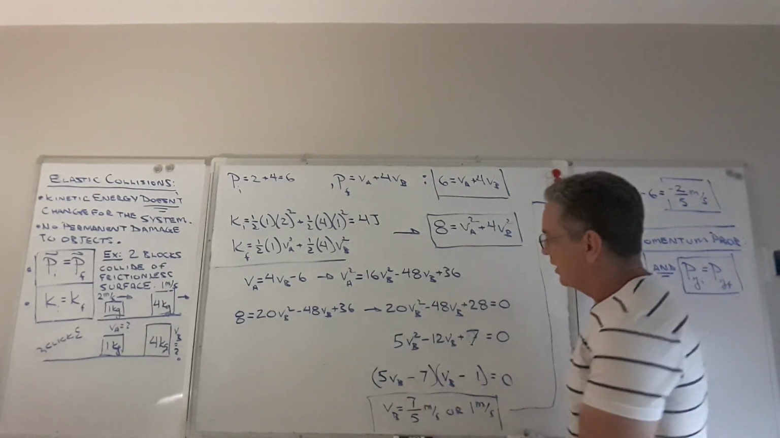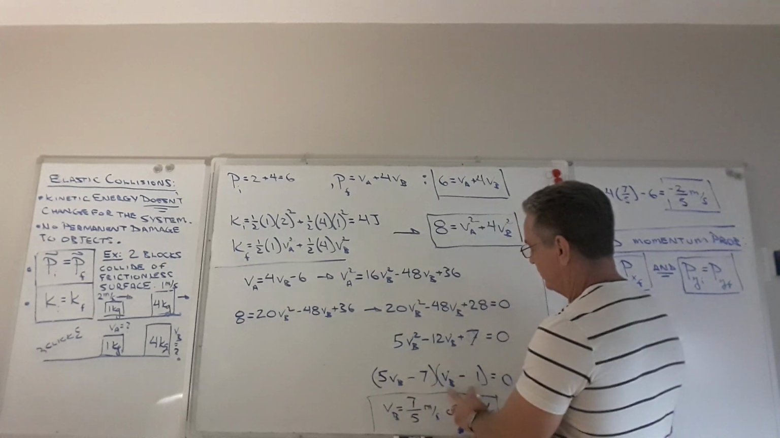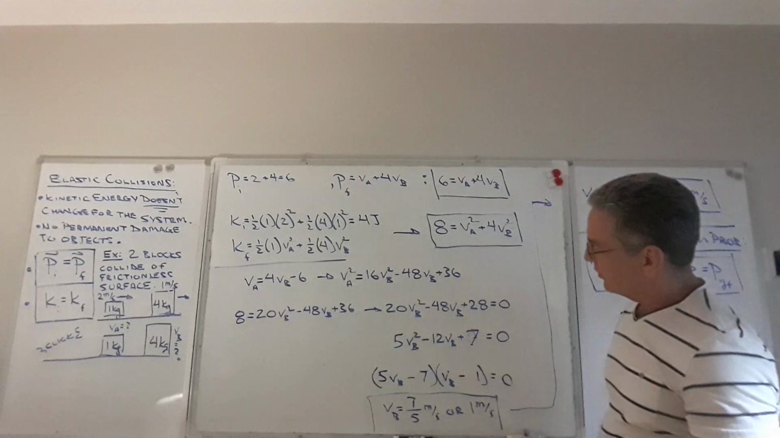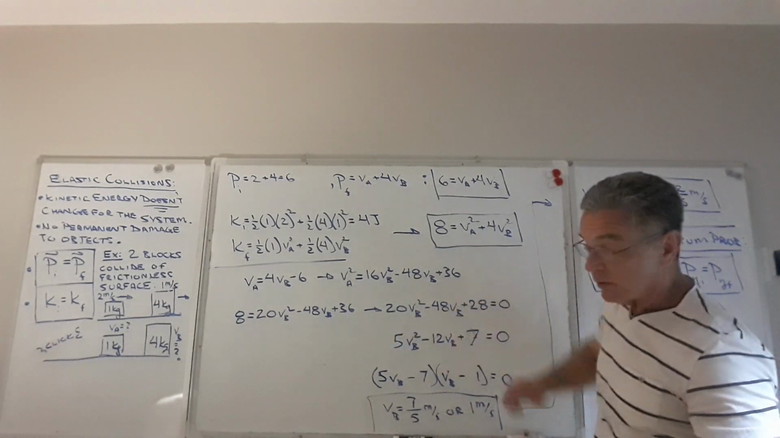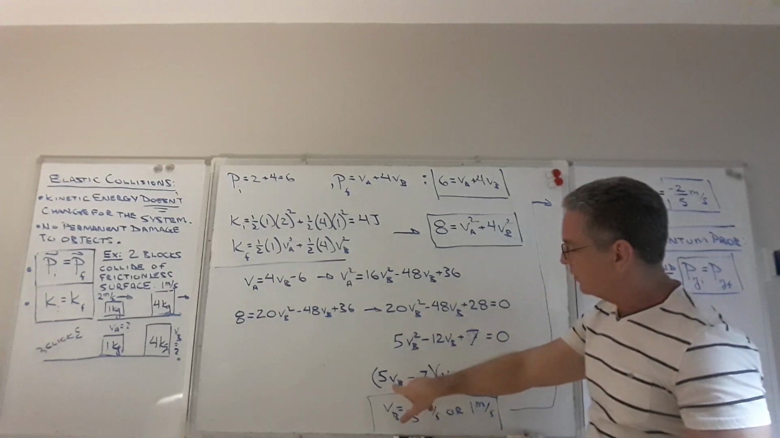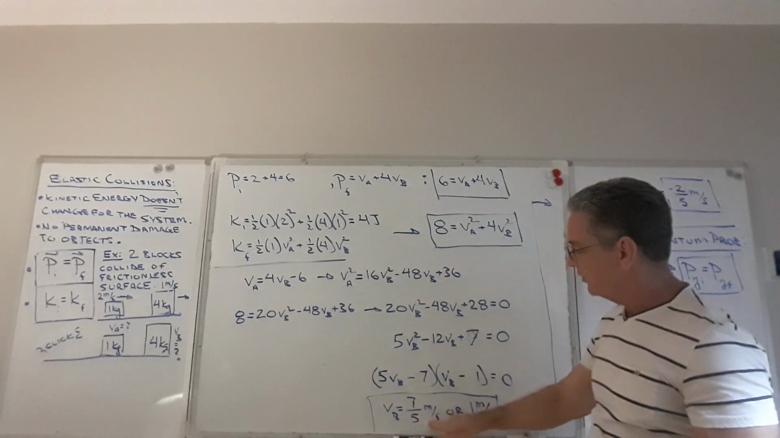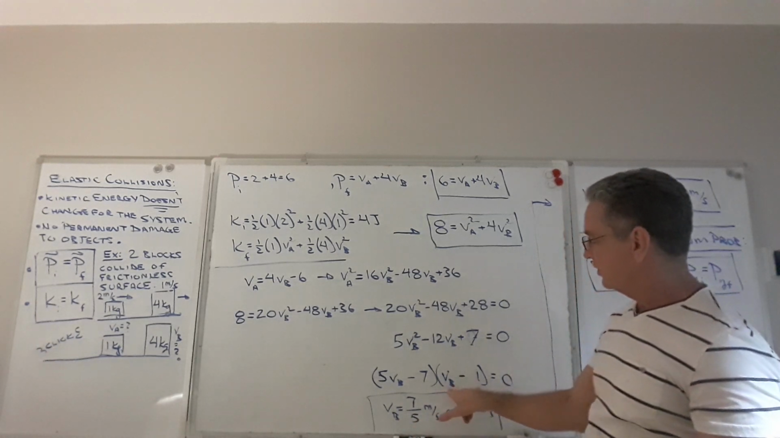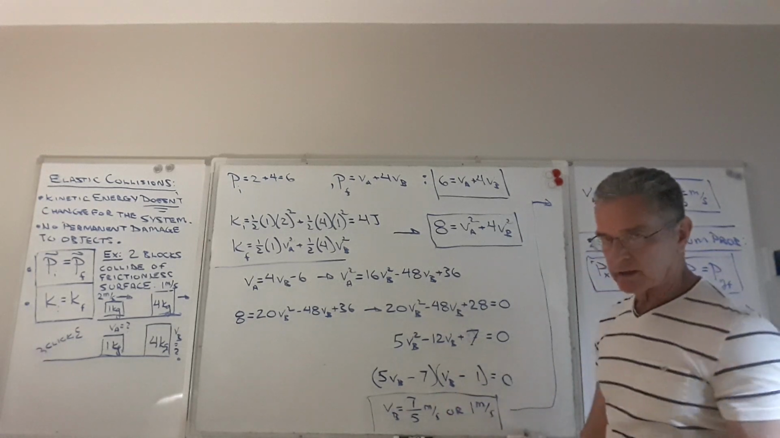So, 5VB minus 7 times VB minus 1 is equal to 0. Now that's going to be true only if this factor is 0, or if this factor is 0, or if they're both 0, right? So if we set this one equal to 0 and then solve for VB, we get VB is equal to 7/5 meters per second. And if we set this factor equal to 0 and solve for VB, we just get 1 meter per second.